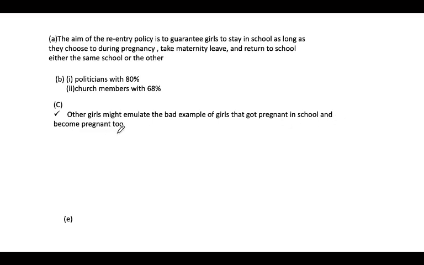Because this is one of the ideas that makes teenage pregnancy to be high. Because most of the girls they copy. If they see one is pregnant, then they will be like, also let me get pregnant, because the parents don't care or no one cares. So that is one of the common causes of teenage pregnancies.